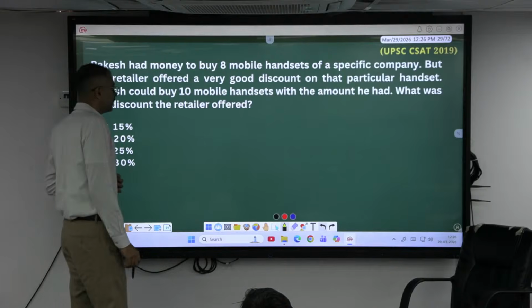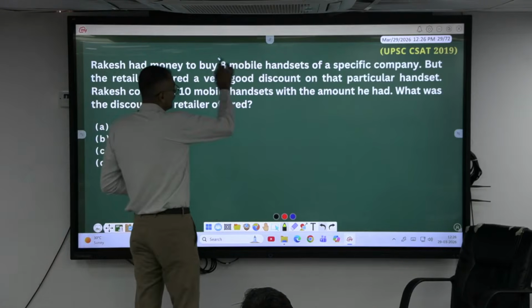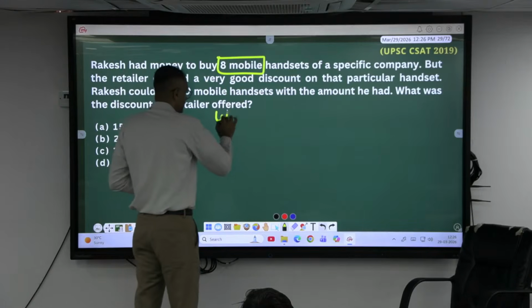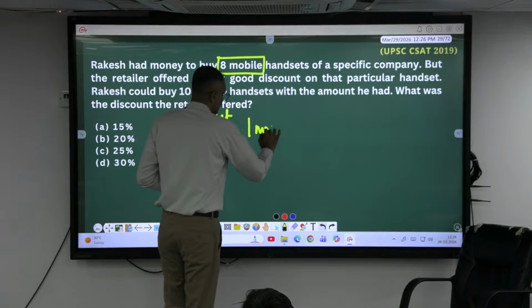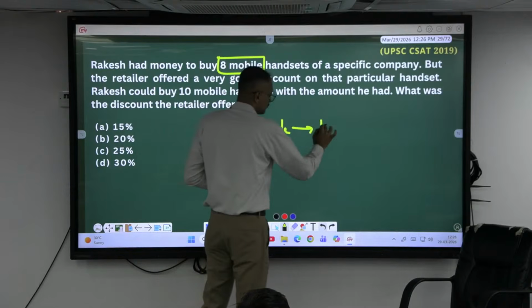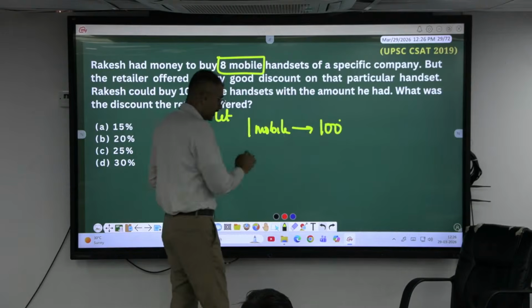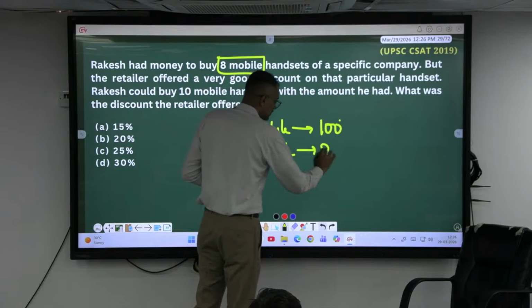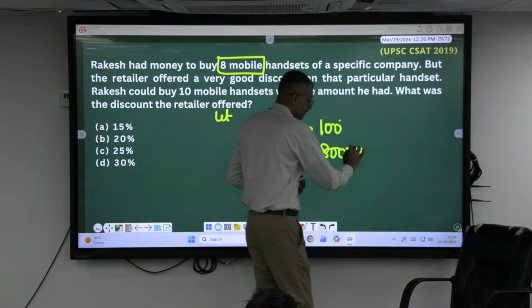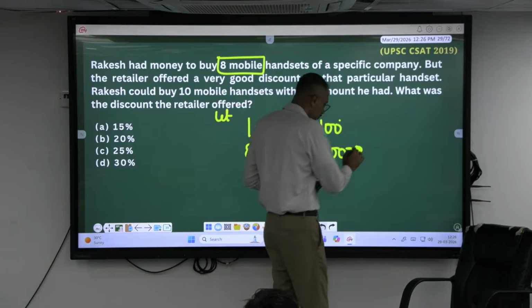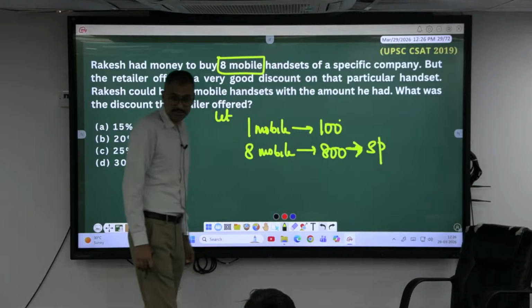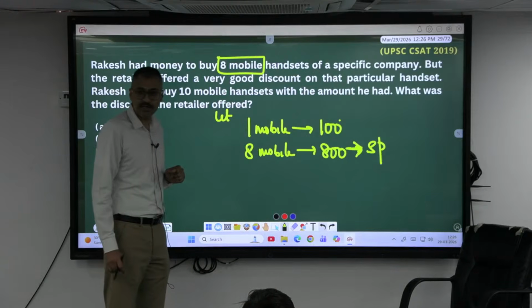Rakesh went to buy how many mobiles? He wanted 8 mobiles. Okay, let's say one mobile is 100 rupee. Okay, 8 mobiles, madam. So Rakesh has to give how much? 800 rupee. Isn't it or not? So the seller is selling the 8 mobiles at 800. But is he actually giving you 8 mobiles?